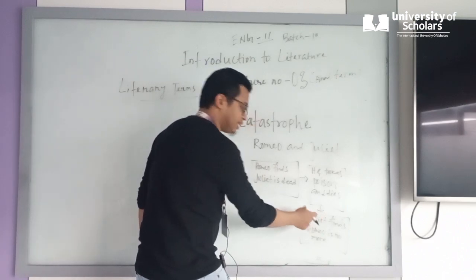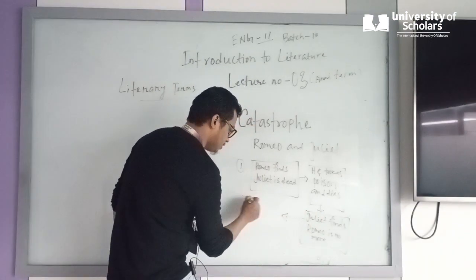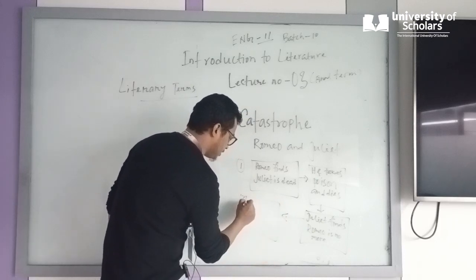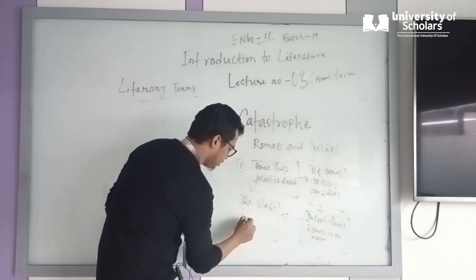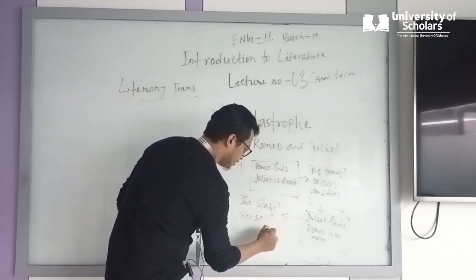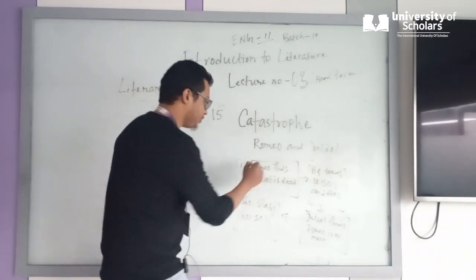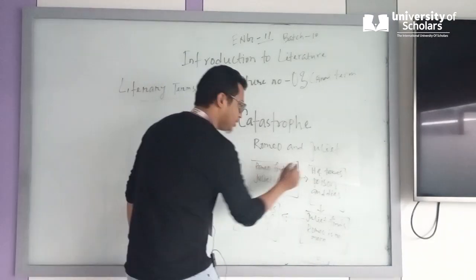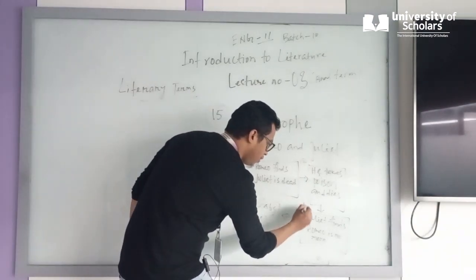So what does Juliet do right now? She stabs herself. She kills herself. So now look at the catastrophe. What is the catastrophe? Give it number 1, number 2, number 3, and number 4.